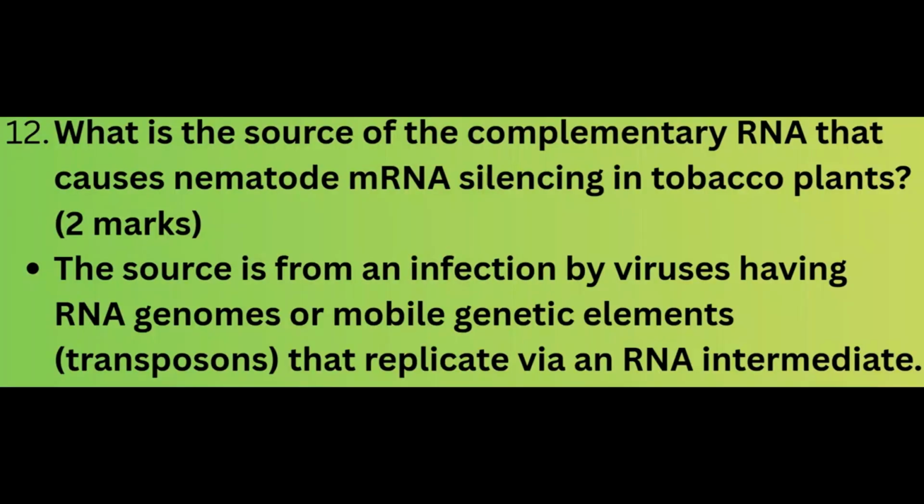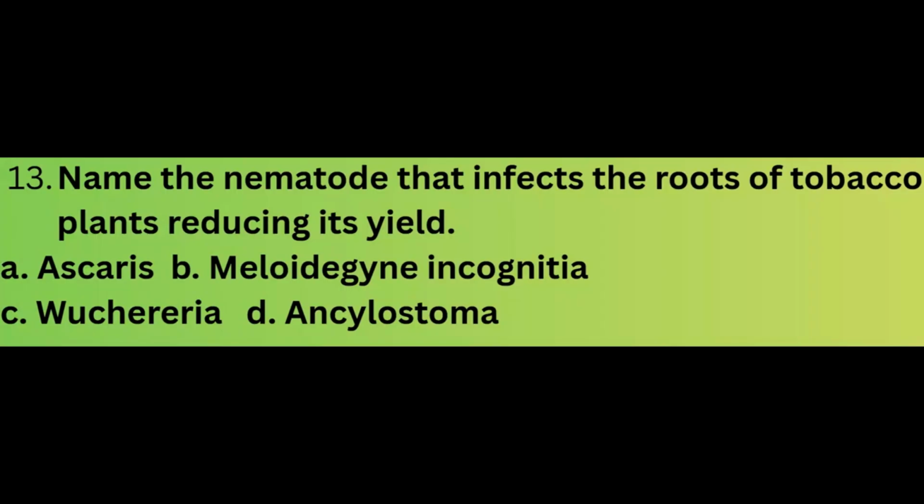Next question is a 2 marks one based on the topic of RNA interference. Question goes like this. What is the source of the complementary RNA that causes nematode mRNA silencing in tobacco plants? The source is from an infection by viruses having RNA genomes or mobile genetic elements called transposons that replicate via an RNA intermediate.